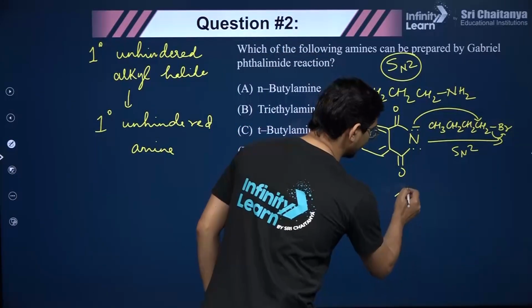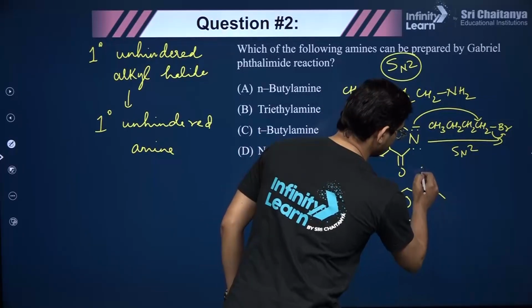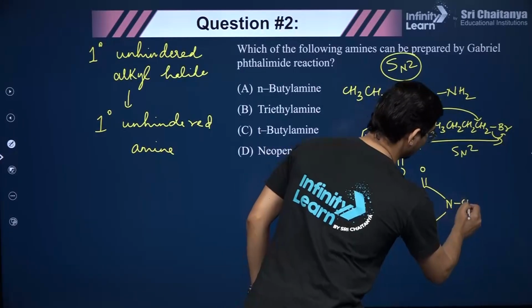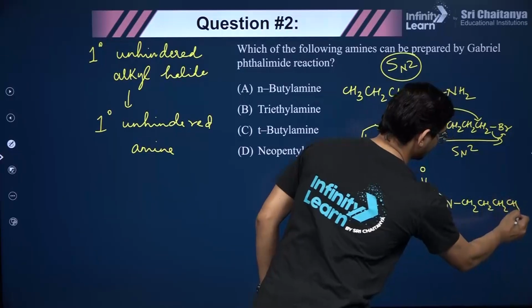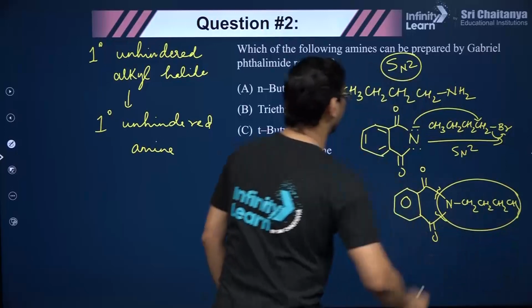So I'll show you what is the intermediate as well. Intermediate क्या, हम वो भी देख लेते हैं. So Gabriel phthalimide is a very important reaction, guys. Don't leave this reaction. CH2, CH2, CH2, CH3. Okay. Now you will hydrolyze this compound, so you will get N-butylamine.